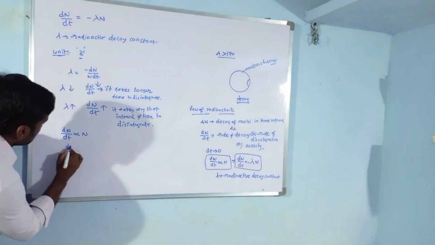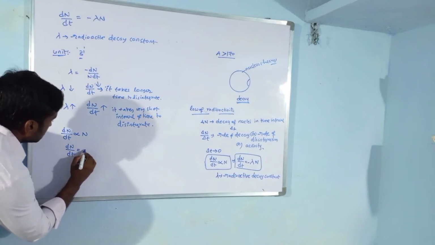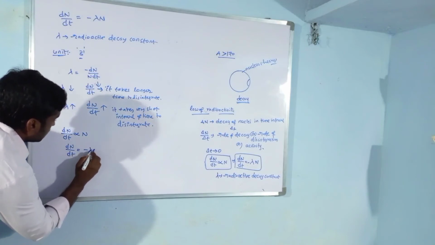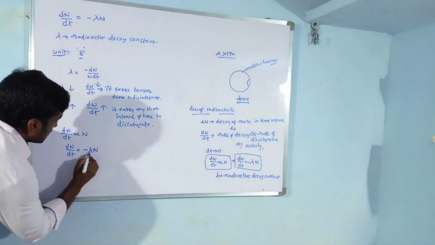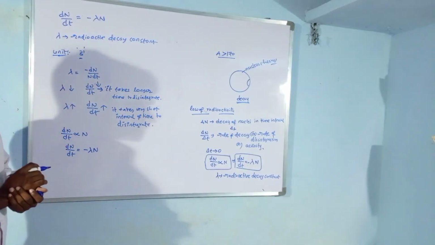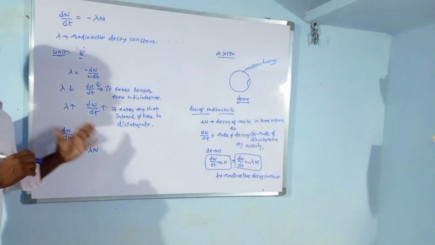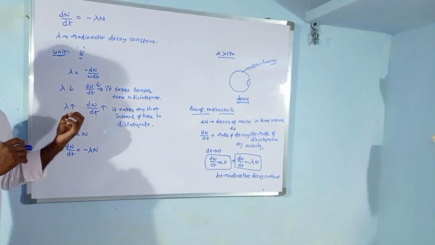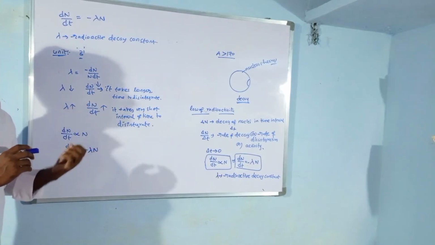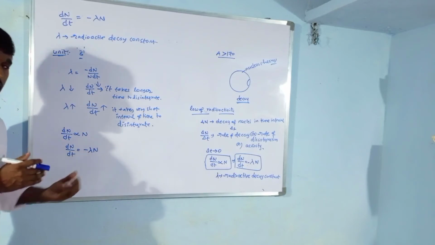If you remove this proportionality, we have to take one constant. So that is minus lambda. Lambda is the radioactive decay constant. The negative sign represents that as radioactive decay occurs, the number of nuclei inside the material decreases, so that is indicated by the negative.